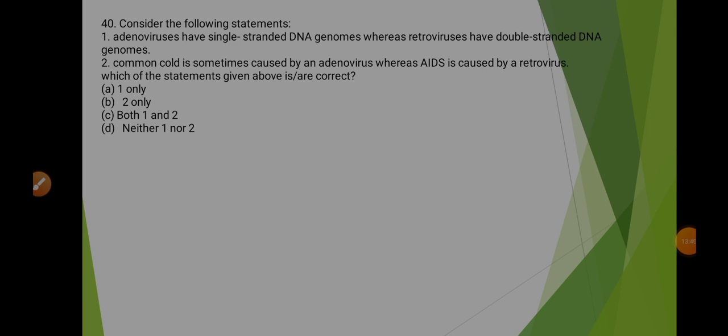Next question, that is 40th. It says consider the following statements: adenoviruses have single-stranded DNA genomes, whereas retroviruses have double-stranded DNA genomes. So this we all know that DNA is double-stranded, so this makes this statement wrong. Now second one, it says common cold is sometimes caused by an adenovirus, whereas AIDS is caused by a retrovirus. So this is correct, because common cold is caused by adenovirus and AIDS is usually caused by HIV, and HIV is a retrovirus. So this makes option B correct, that is only statement 2 is correct.